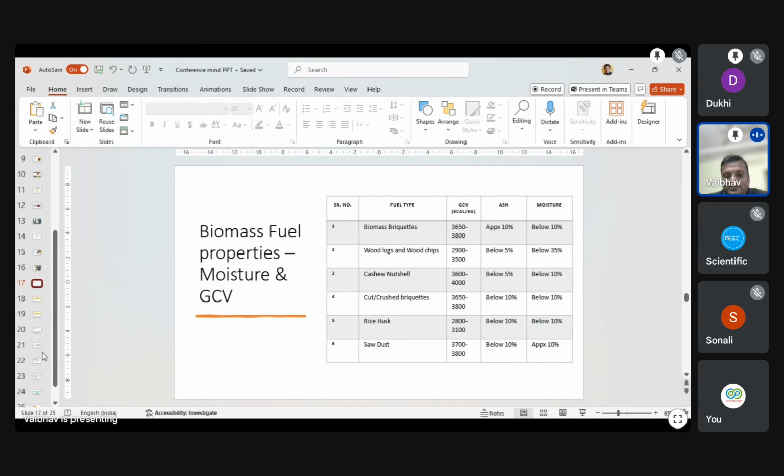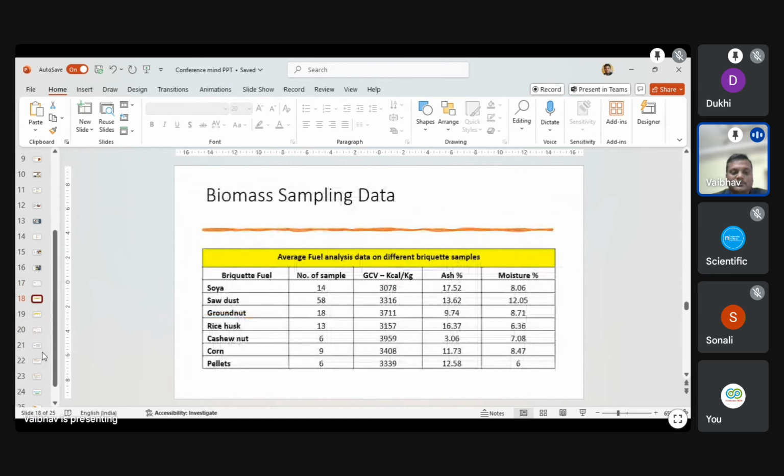So this is the GCV, moisture and ash. Rice is also available in the Vidarbha region, where it is manufactured in large quantity and stock. So we can use rice as briquette with a higher GCV and composition to get the minimum GCV of 3500 for boiler composition.